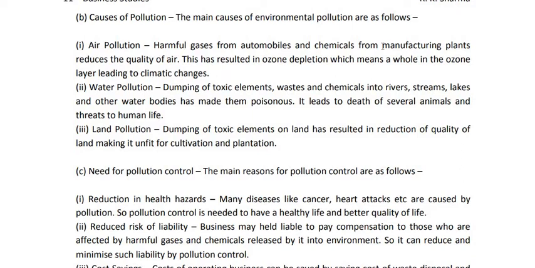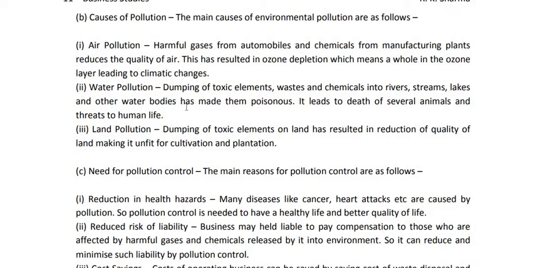Due to these harmful gases and chemicals, the quality of air is reduced. This has resulted in ozone depletion, which means a hole in the ozone layer, leading to climatic changes. This is known as air pollution.